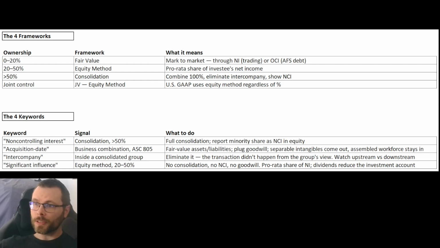Or significant influence. That's the equity method, between 20 and 50%. So look for these 4 keywords and you won't waste 90 seconds reading the whole question. You'll know right away which framework you're in, and you can probably guess what the question is even asking before you finish reading it. That's going to save you a lot of time, and you're going to be a lot more accurate.